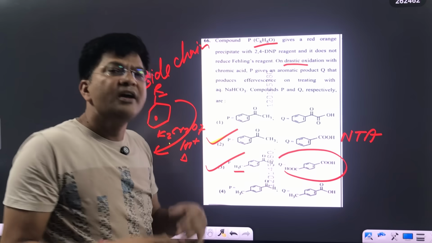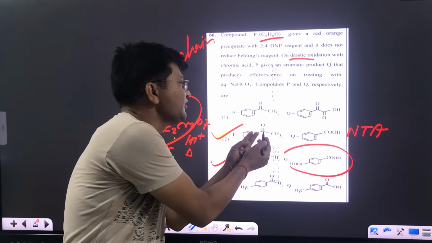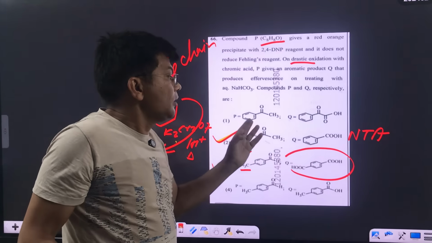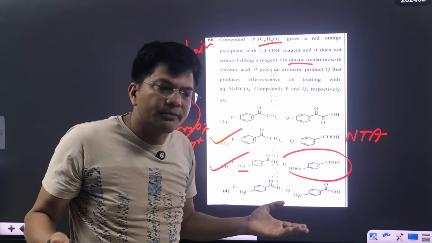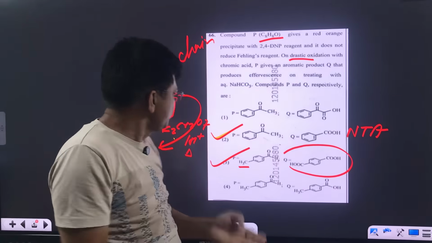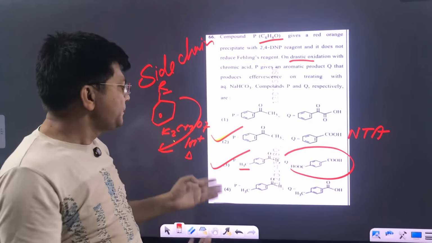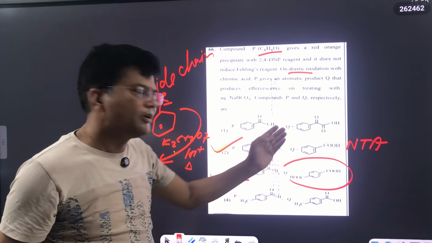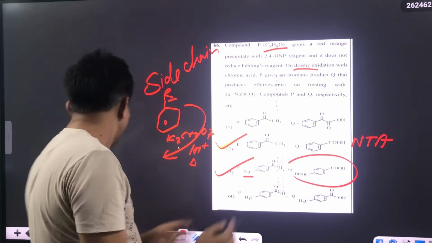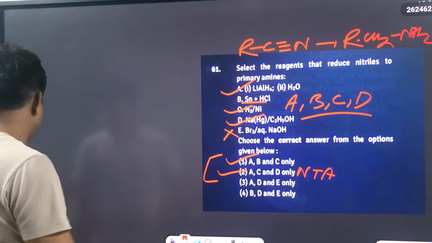Now my dear students must think like that. This is acetone, and acetone जो है वो drastic condition means if you are using strong oxidizing agent along with temperature. So in both the cases you are using, people are saying that this is ketone and it will give COOH. Side chain oxidation also will do the same thing. Now my dear students, these are the 2 chemistry bonus questions.